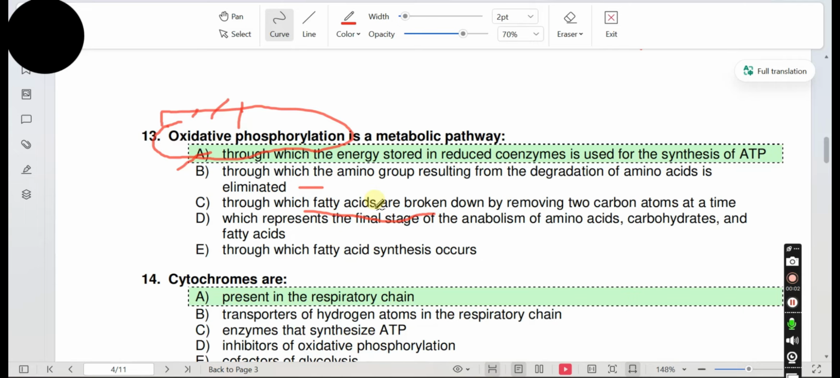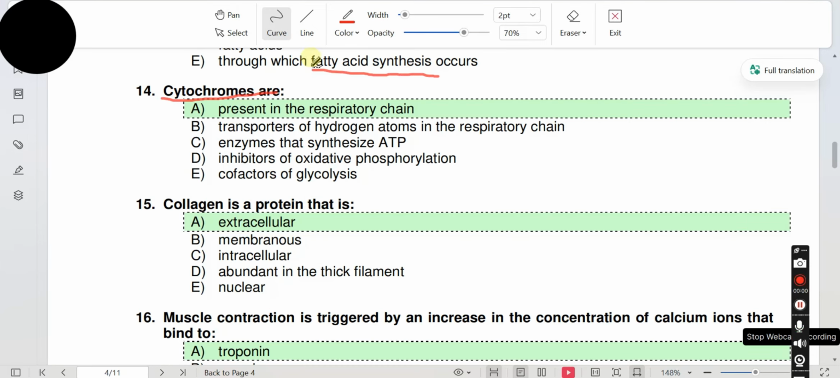Option C, through which fatty acids are broken down by removing 2 carbon atoms at a time. No, there is no breakdown of fatty acids. Option D, which represents the final stage of anabolism. Oxidative phosphorylation is a catabolic process, not anabolism at all. Option E, through which fatty acid synthesis occurs. No, there is a synthesis of ATP, not fatty acids. So the answer is A.